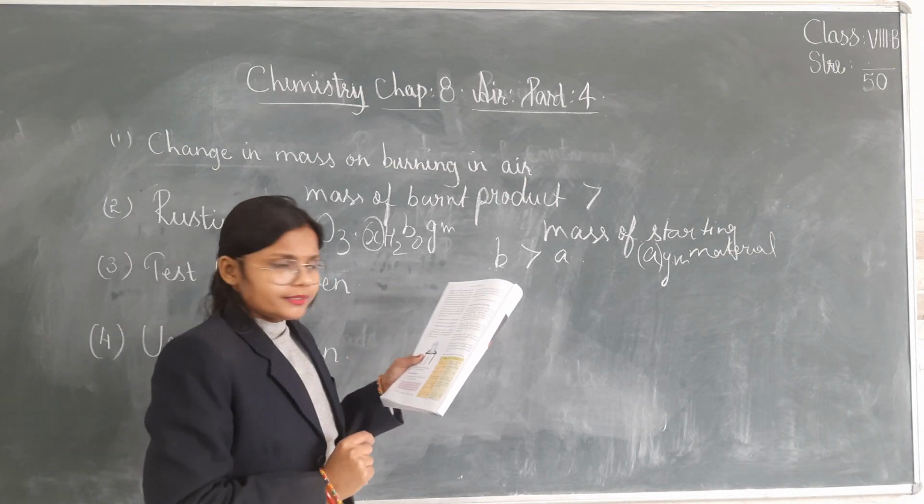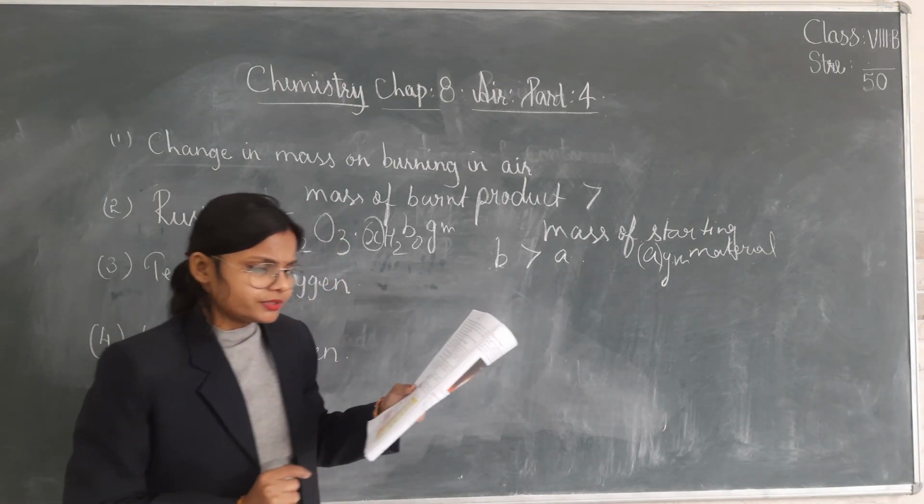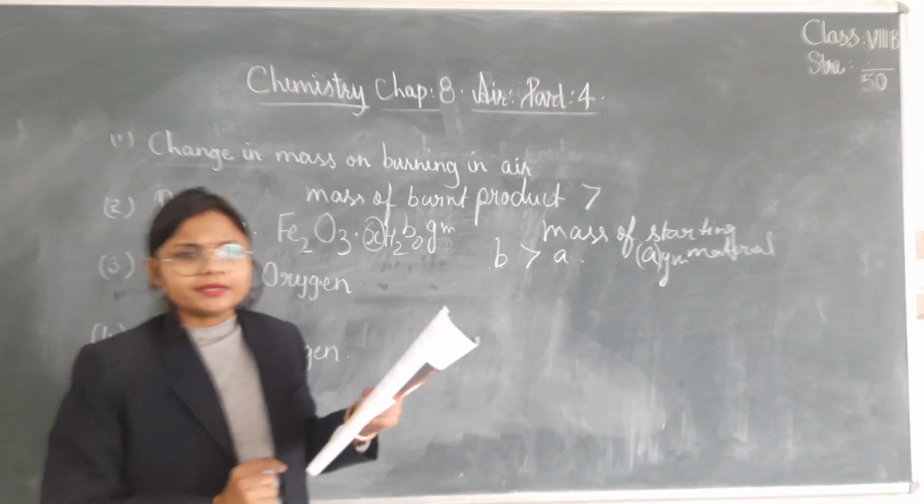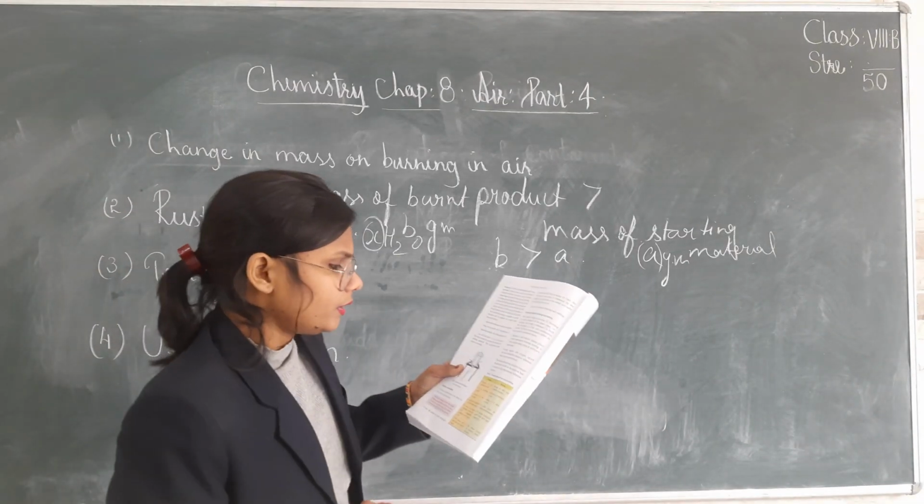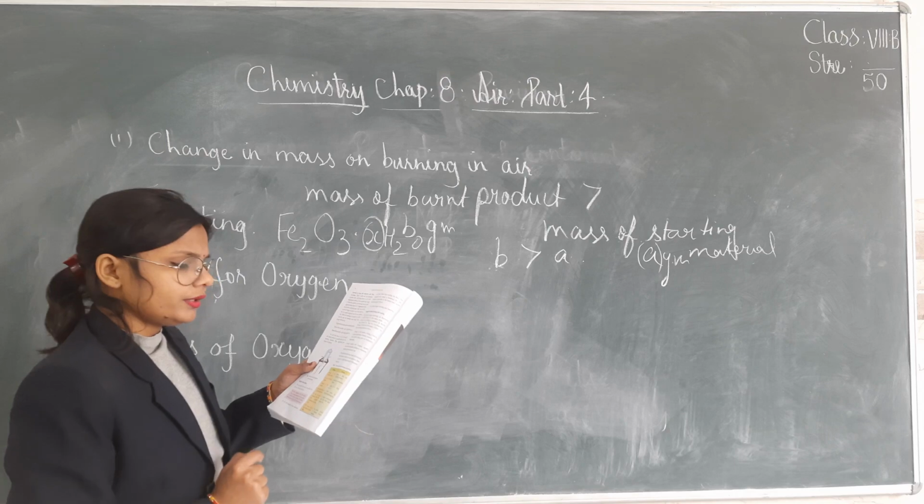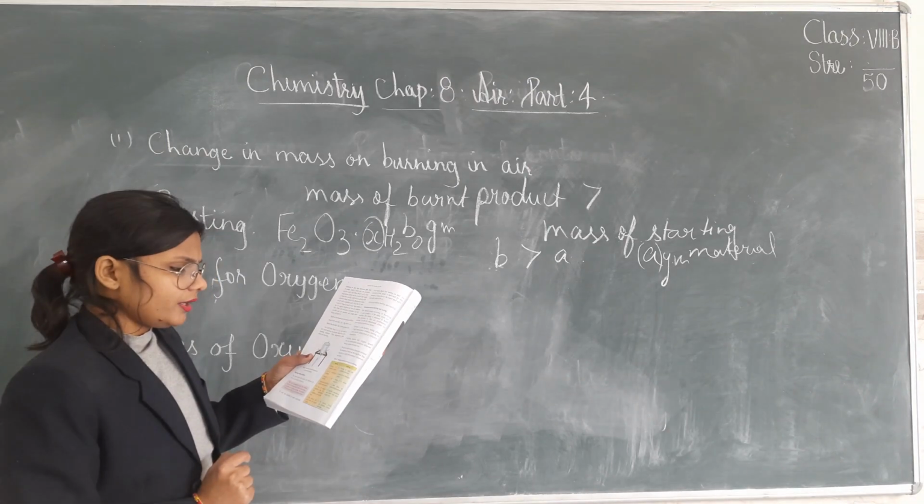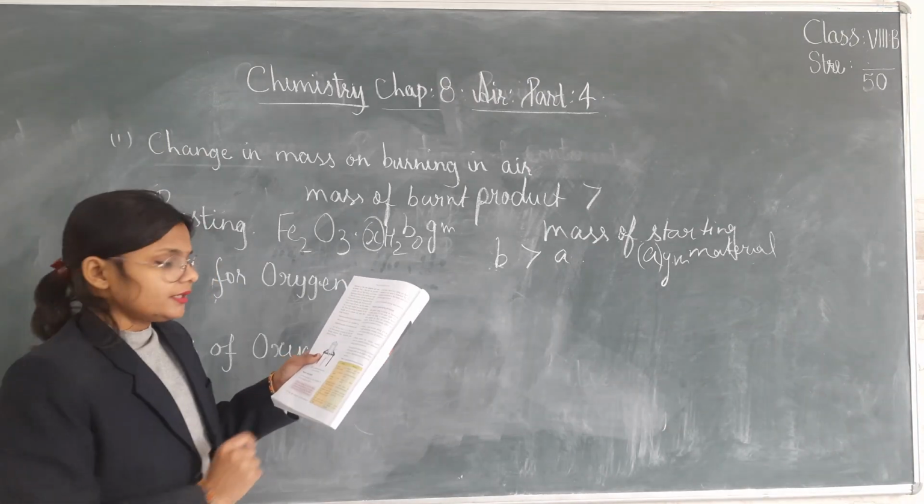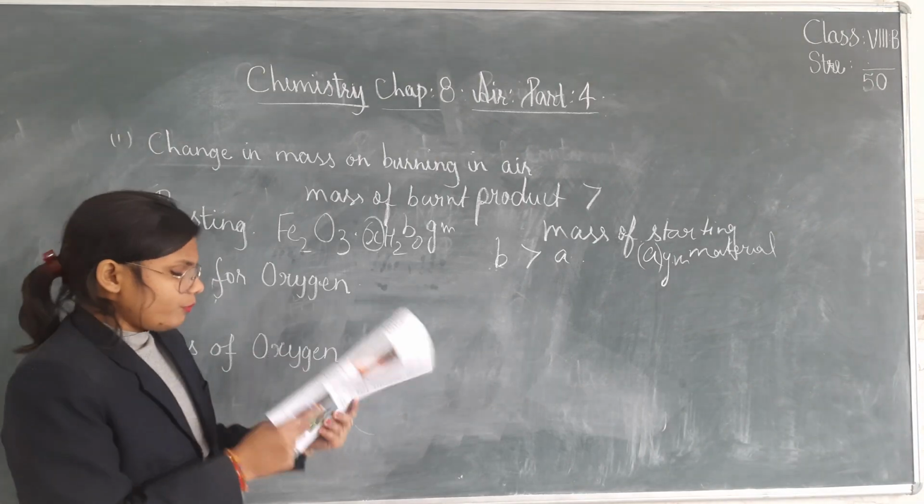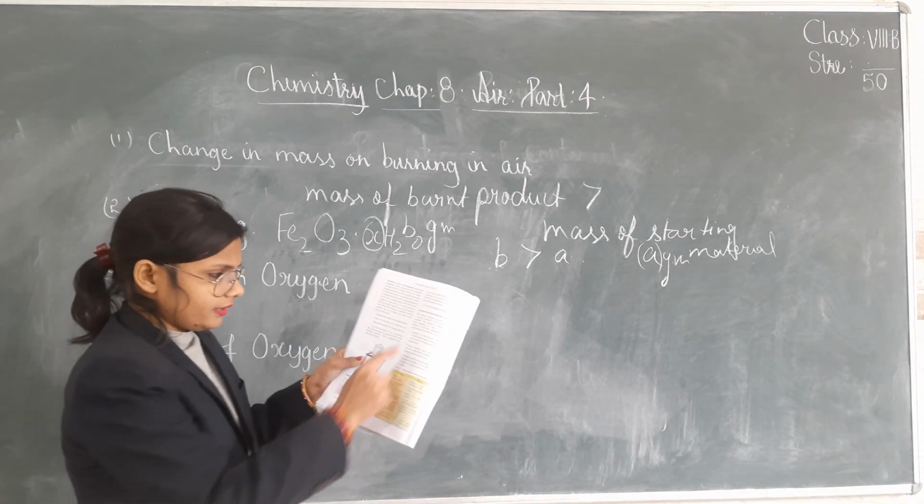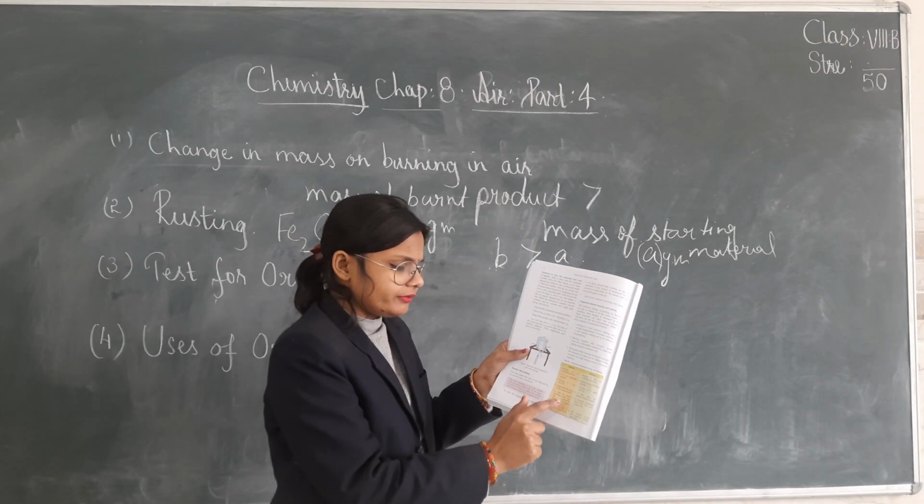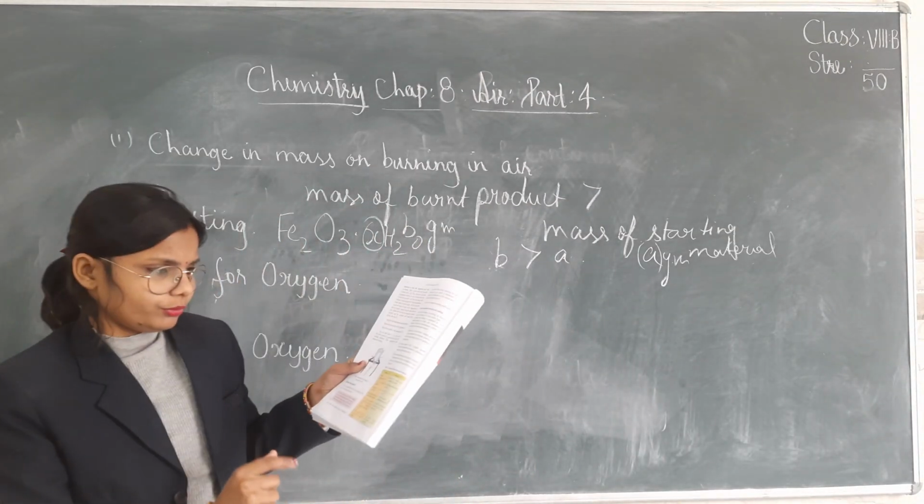Second, burning requires only oxygen apart from the combustible substance, whereas rusting requires moisture too. Third, the residue after burning does not contain the elements of air, whereas rust does. So these are the points of burning and rusting. Here you will draw this table 8.3 in your notebook.